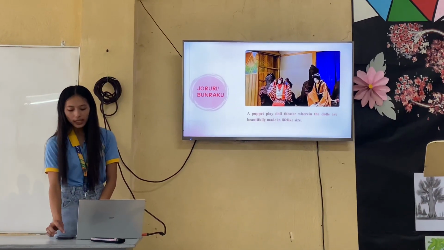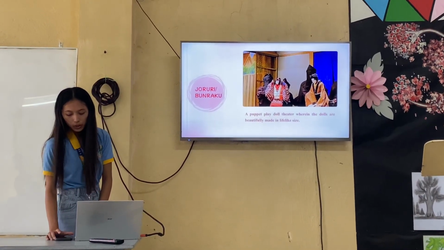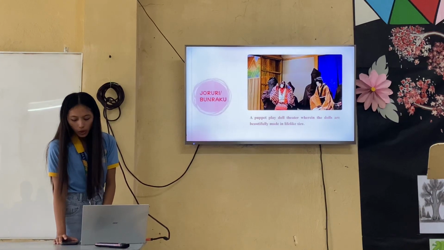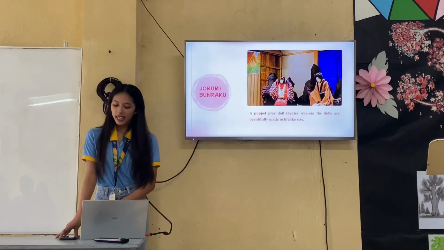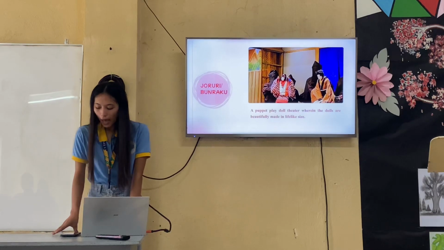The last one is the Joruri or Bunraku. It is also a traditional Japanese puppet theater. The story is accompanied by a shamisen. When we say shamisen, it is a three-string lute, and puppets are manipulated to act out the narrative.